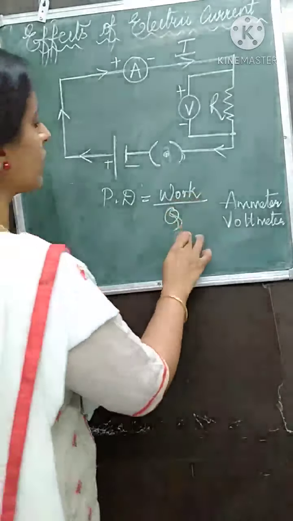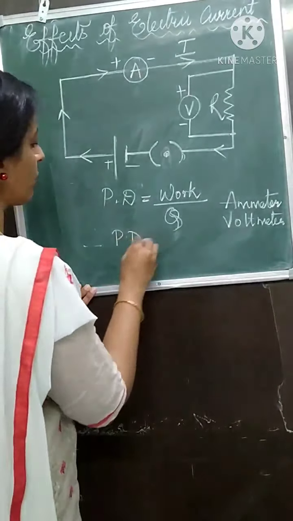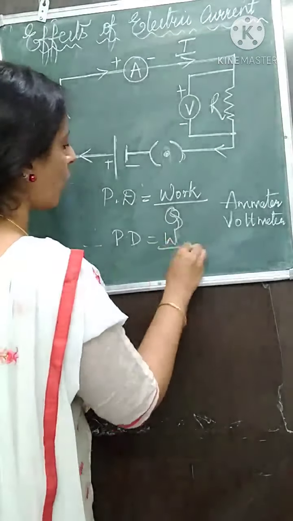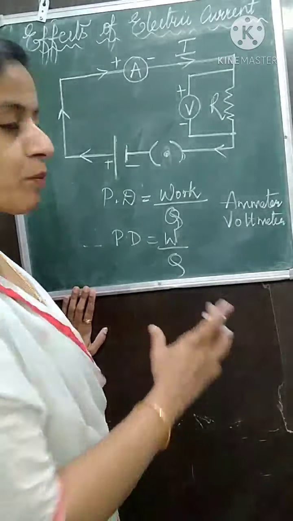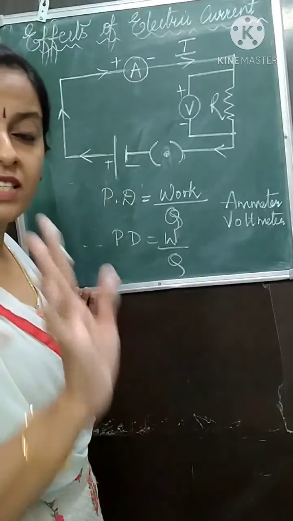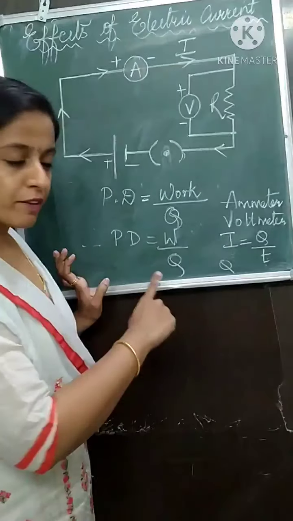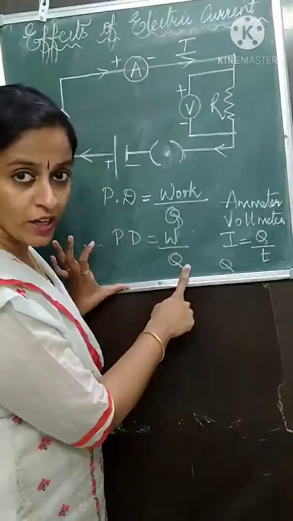Potential difference will be work upon charge. Therefore we will write PD is equal to W upon Q. You will see this formula given in your textbook. In 9th standard we have learnt it, but still I am revising it. According to the formula, potential difference is equal to work upon charge.